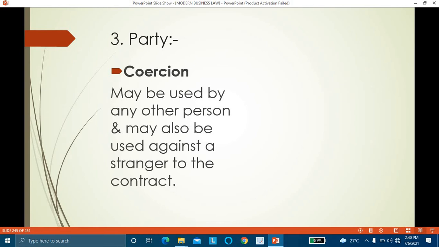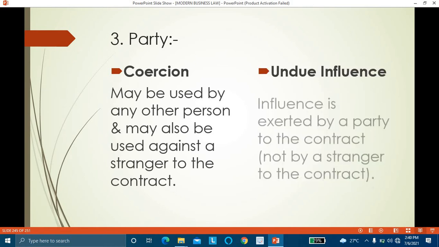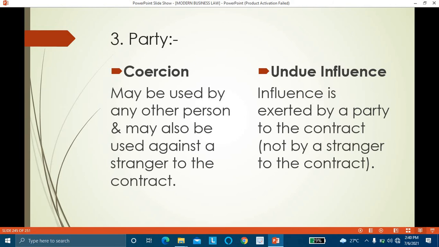Clear? In case of undue influence, it is exerted by a party to the contract, not a stranger to the contract. It should be exerted by a person who is a party to the contract, and not by a person who is a stranger to it. It should be between the parties to the contract. So this was the third point of distinction, on the basis of the force which is induced on the parties to the contract.